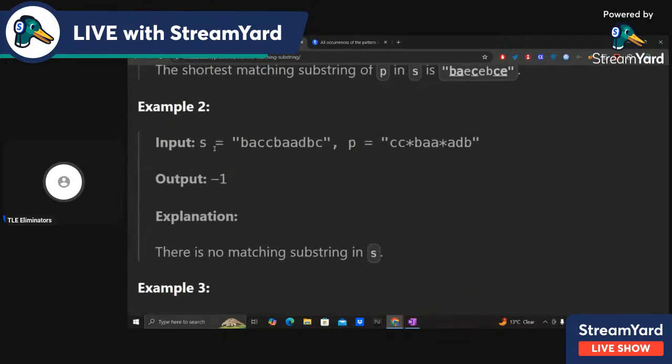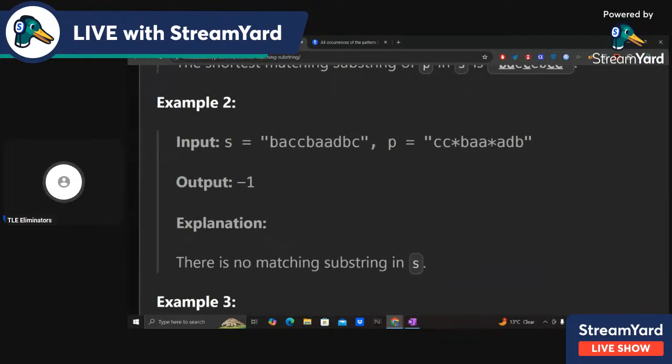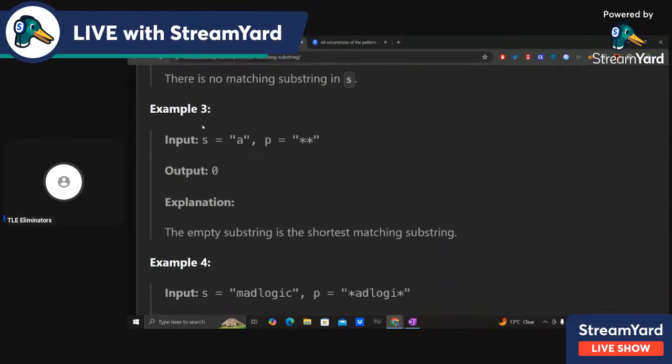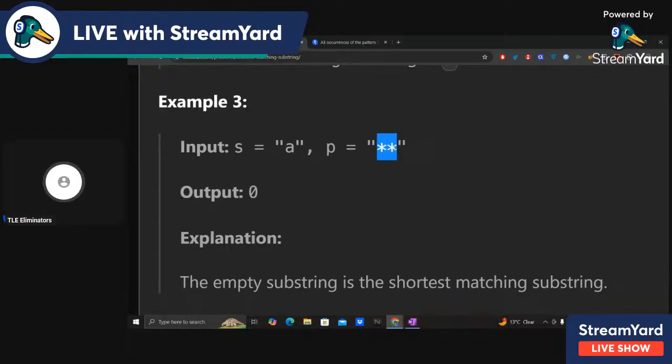Now in this example, CC star BAA star ADB, there is no substring which matches with this. So that's why the output is -1. We have to print -1 if there is no matching substring. And let's say this example, star star.